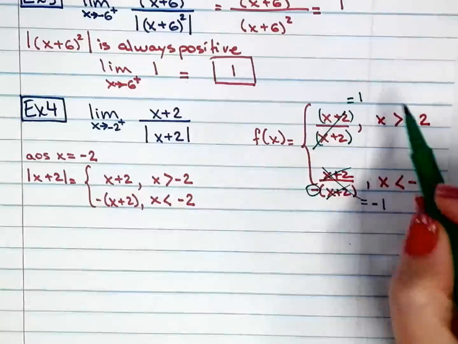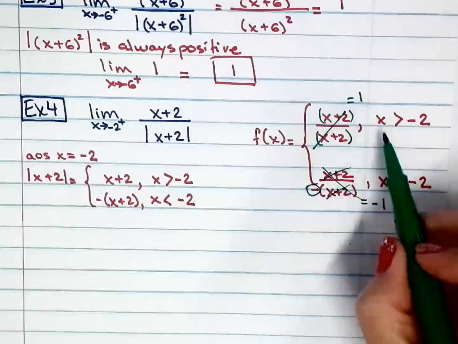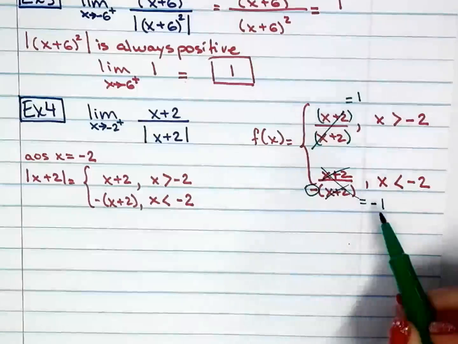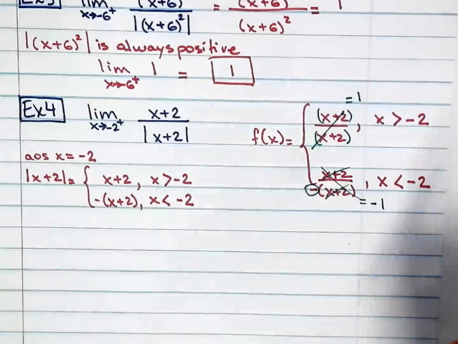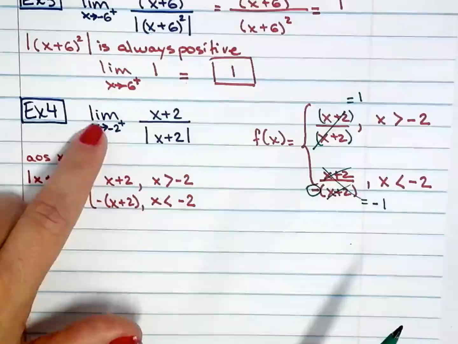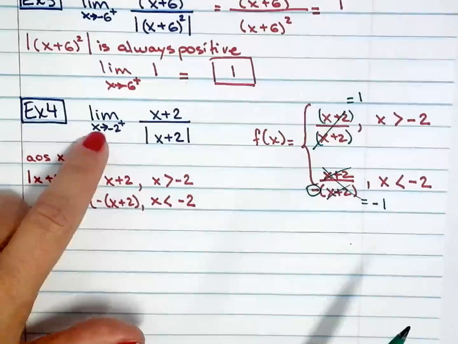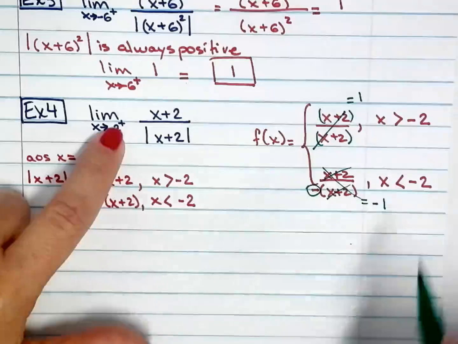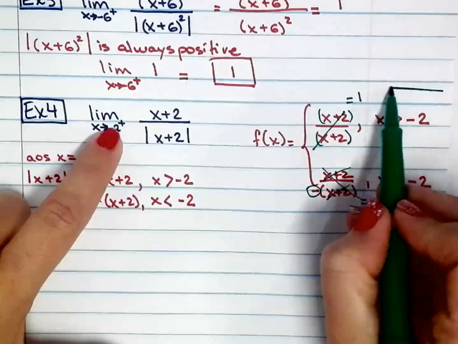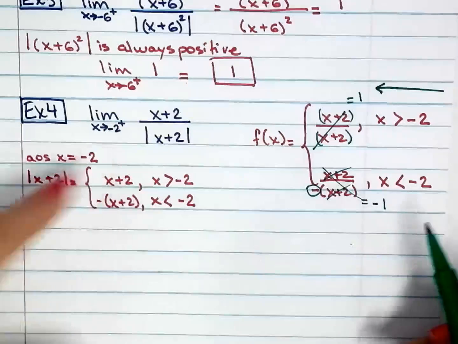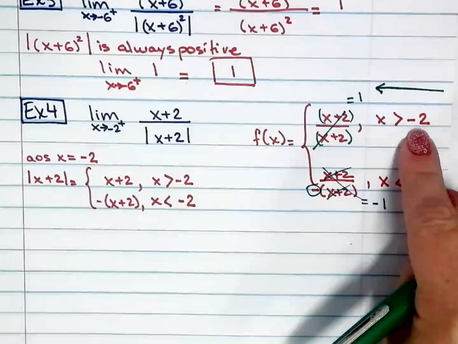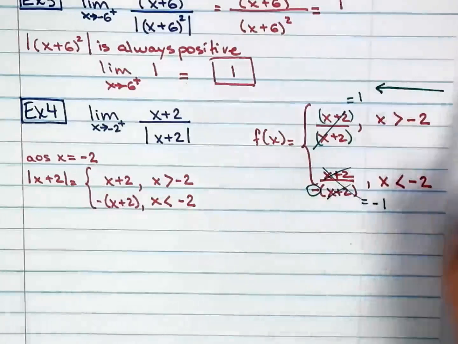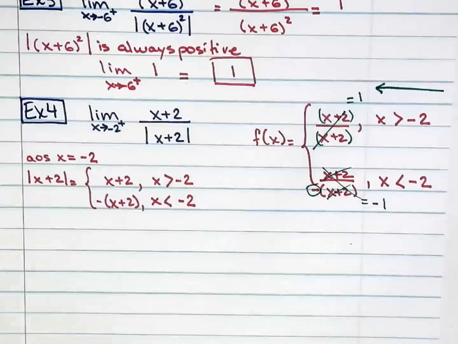Okay? So now, 1 when x is greater than negative 2, and I have negative 1 when x is less than negative 2. Voila. So here we go. Since my limit is x approaching negative 2 from the right, so from the right, it goes that way. So x is greater than negative 2, so I will have to choose that one. So I will write it out for you.